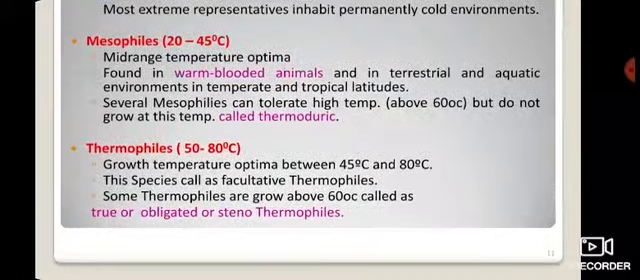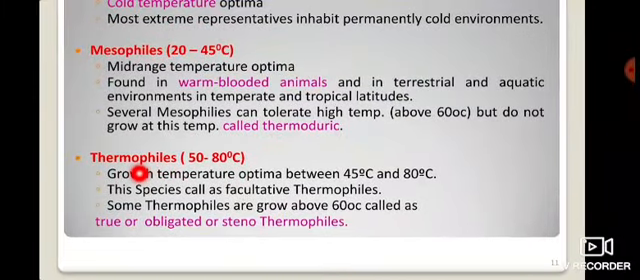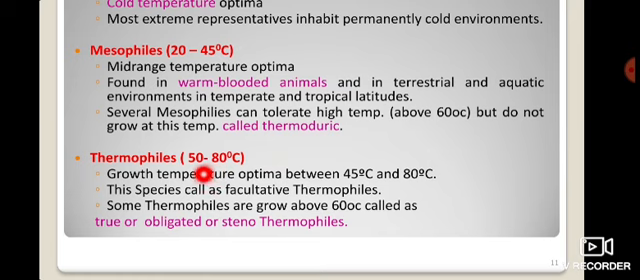Okay. Then the next one is thermophilic. The thermophiles survive at a temperature of 50 to 80 degrees Celsius, with a growth temperature optimum between 45 to 80 degrees Celsius. So this species is called a facultative thermophile, meaning it can survive at a medium range of temperature as well as a high temperature. So they are termed thermophile in nature, or called facultative thermophile.